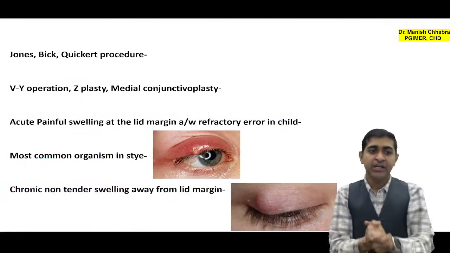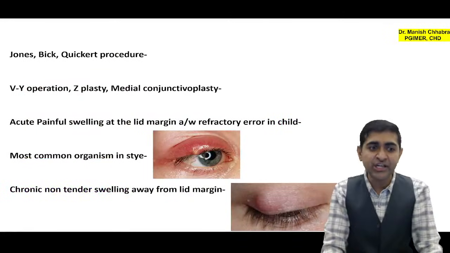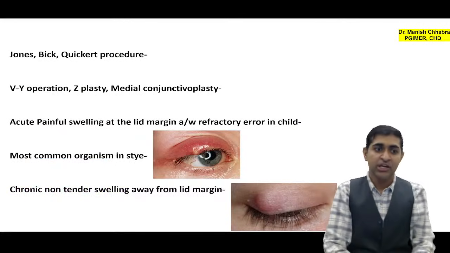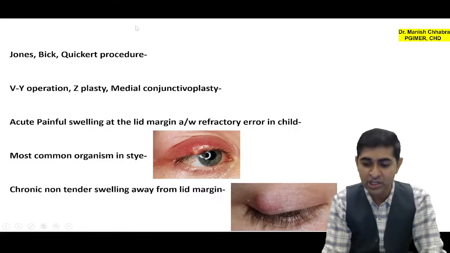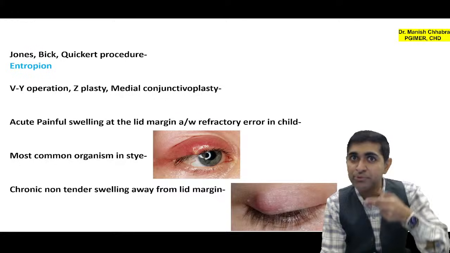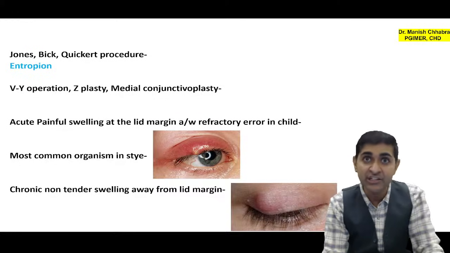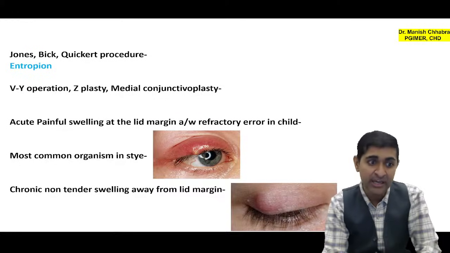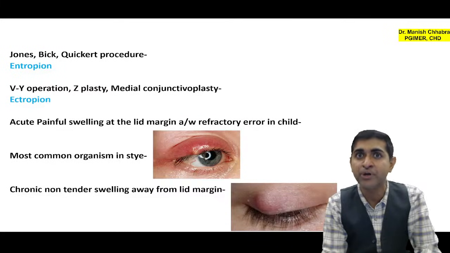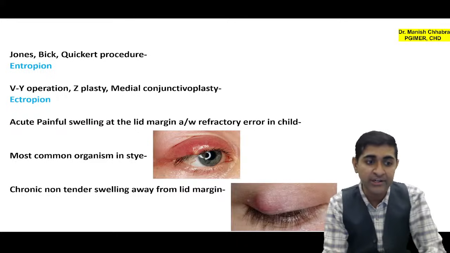All right, coming over to the end of the session. Again, in the last 5 MCQs: Jones procedure, Bigg procedure, Quickert procedure, which surgery? Entropion. Entropion is inward rolling of eyelids, not eyelashes, eyelids. Okay. V-Y operation, Z-plasty, medial conjunctivoplasty: ectropion, outward rolling of eyelids.